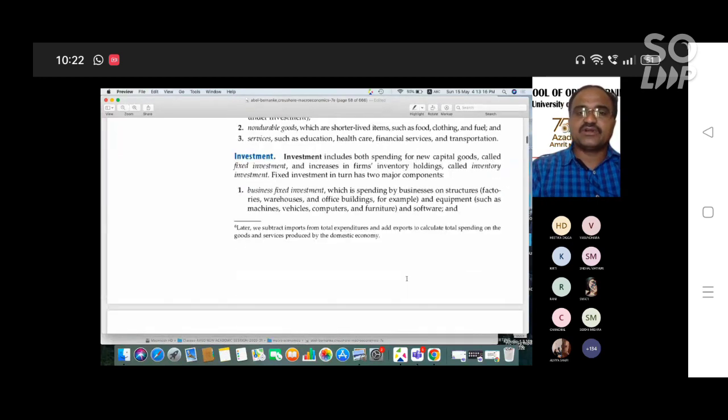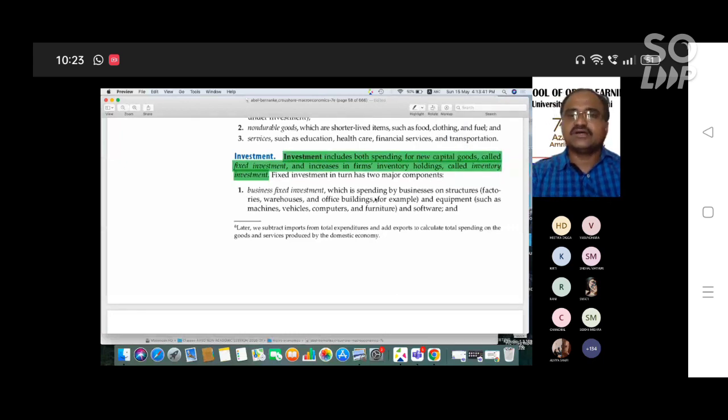Next, another important component is investment. Investment is also one component of GDP according to the expenditure method, as opposed to the income method. So what is investment? Investment includes spending on new capital goods, which you can call fixed investment, and inventory investment. What is fixed investment, and what is inventory investment?